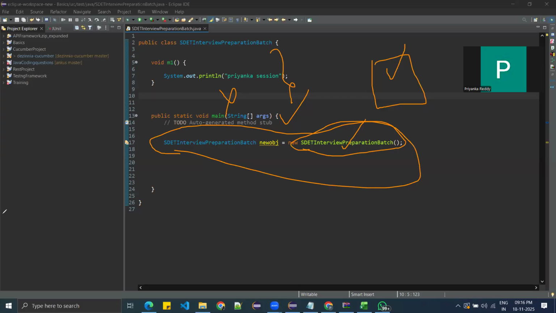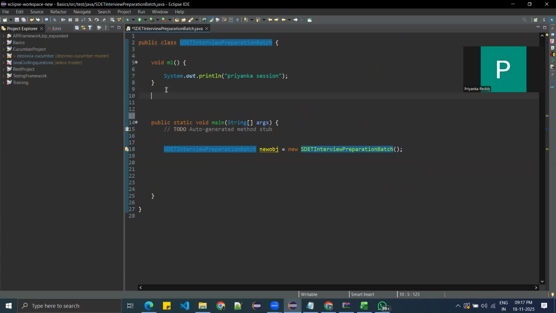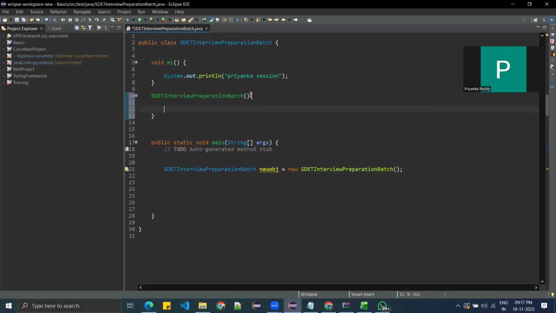The default constructor is a zero argument constructor. The default constructor looks like this. Zero arguments constructor means non-parameterized constructor. Empty implementation means no implementation will be there, which means nothing will be printed here. Got it, guys? That is called a default constructor. Okay, so now this is a default constructor.